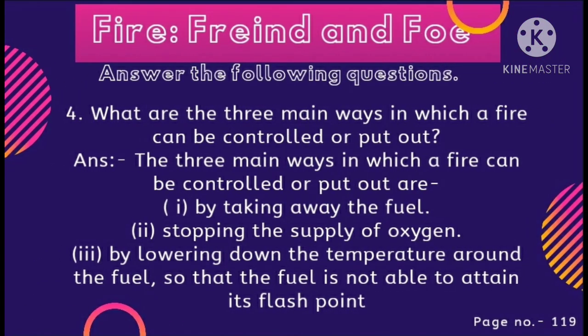Okay. Question number 4 is asking, what are the 3 main ways in which a fire can be controlled or put out? The answer is, number 1, by taking away the fuel; number 2, by stopping the supply of oxygen; and number 3, by lowering the temperature around the fuel so that the fuel is not able to attain its flash point. Okay students, so these are the 3 ways with which you can put out fire from anything.